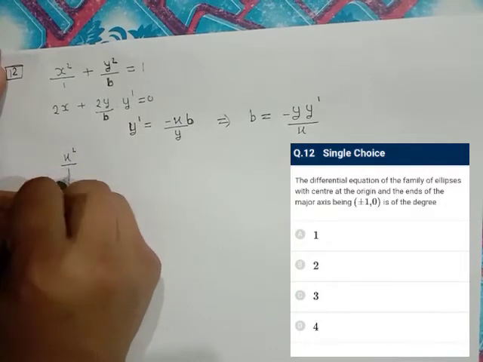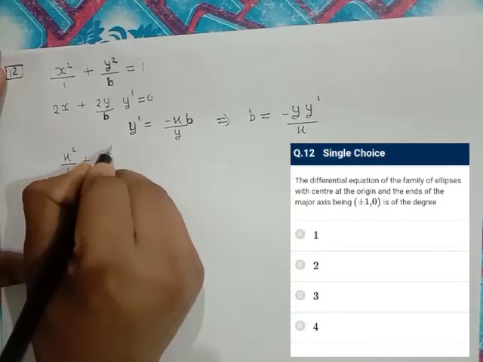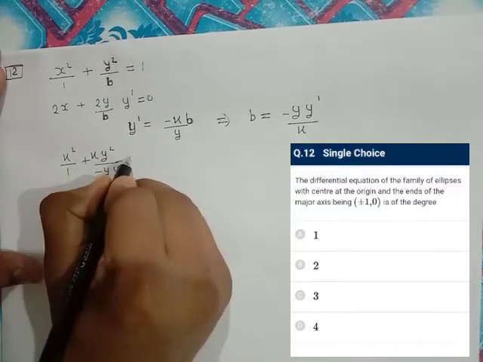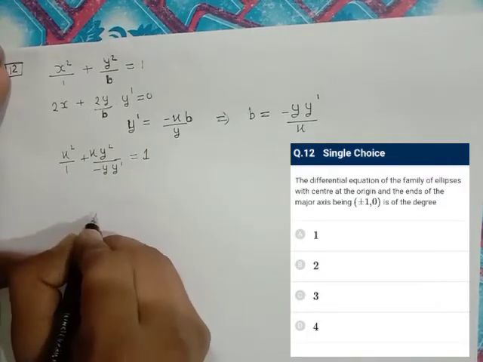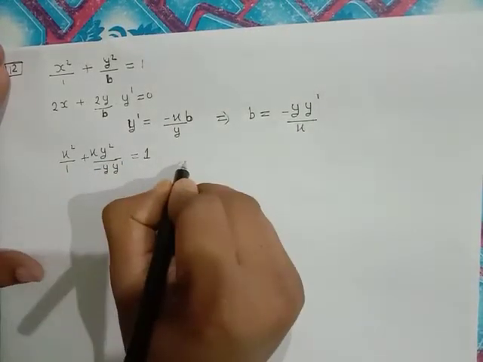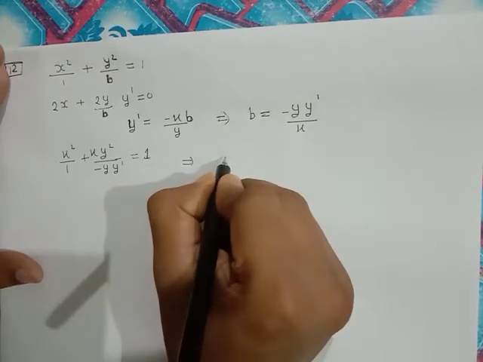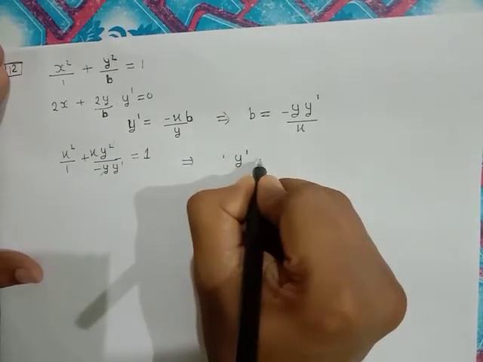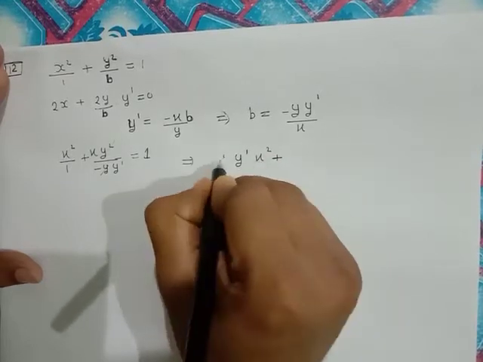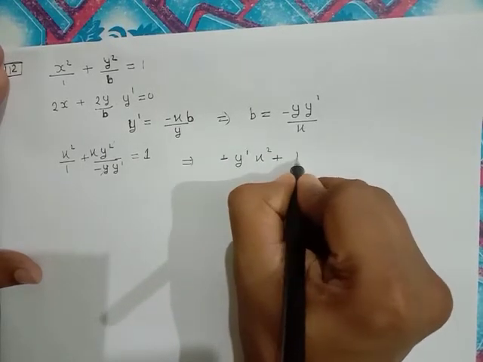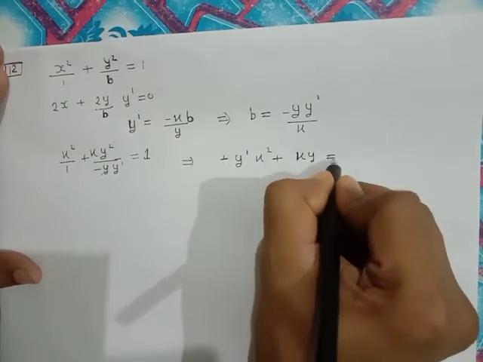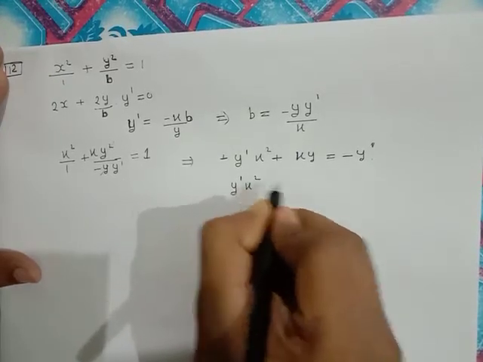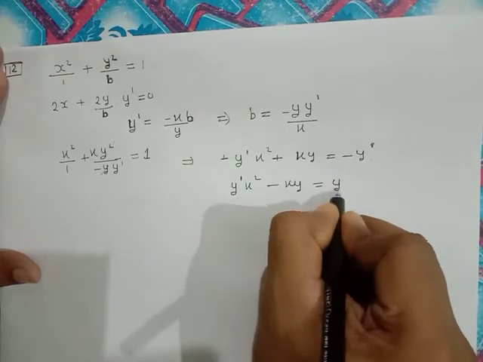So x square by 1 plus y square by minus y dash x is equal to 1. We can rearrange and write, y cancels, so y dash x square plus xy is equal to minus y dash. So we get y dash x square minus xy is equal to y dash.